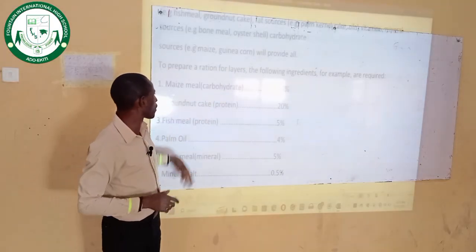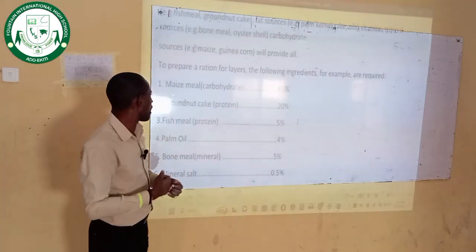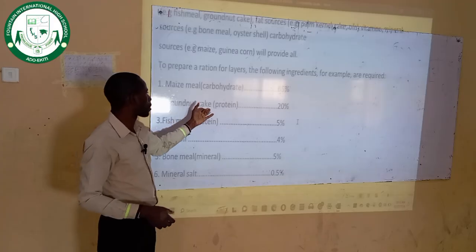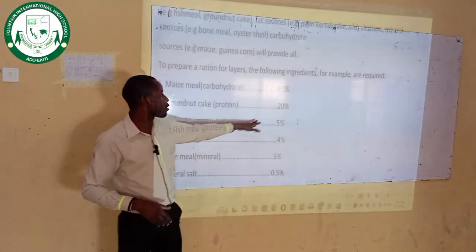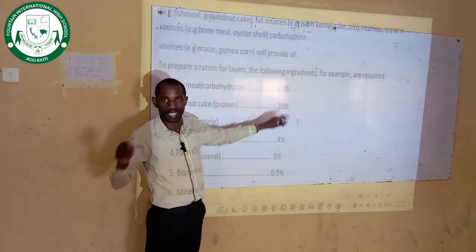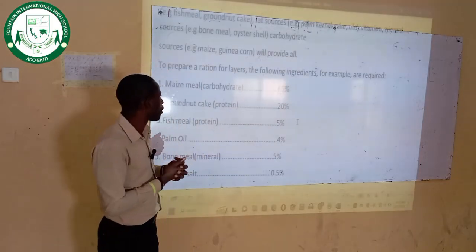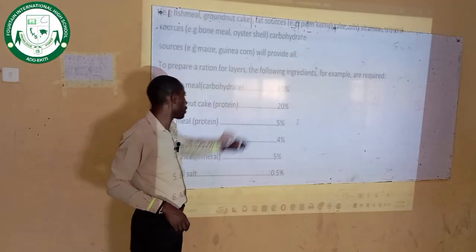You get maize or guinea corn of 65 kg. You grind it. After that, you look for groundnut cake, commonly called kuli kuli. You get 20% of that 100 kg, that is around 20 kg. You get 20 kg of kuli kuli, then grind it together with the maize you have up there.